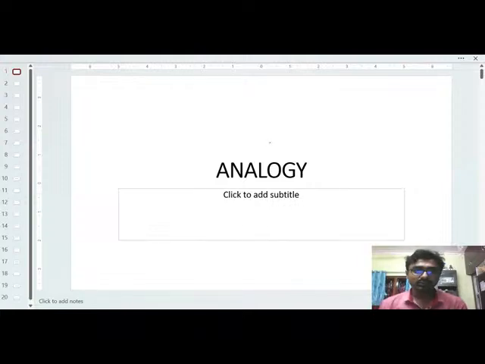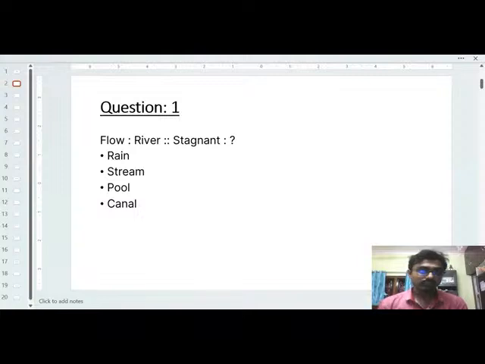Okay, so as I told, today I will first discuss analogy. So what is analogy? In analogy you will get some options and some similarities, and accordingly you have to identify from these options which will be most suitable with the given question. So here the first question is about flow, river, then stagnant what?